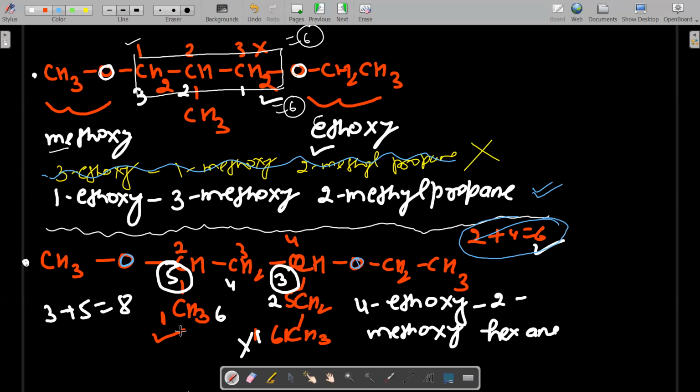So if we number from left to right, the sum is 6, but if we number right to left, then the functional groups are at the third position and fifth position, that is 8. Which one is the lowest sum? 6, correct. So this is the correct and this is incorrect. Now what will be the IUPAC name? Ethoxy we have to write first because alphabetically it comes first. 4-ethoxy-2-methoxyhexane. Okay, clear?